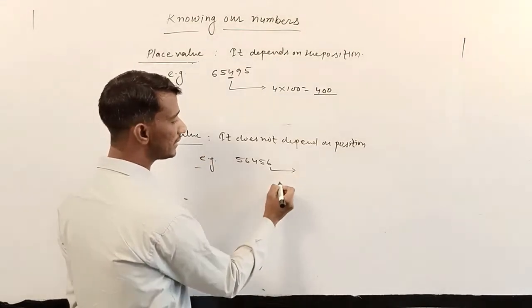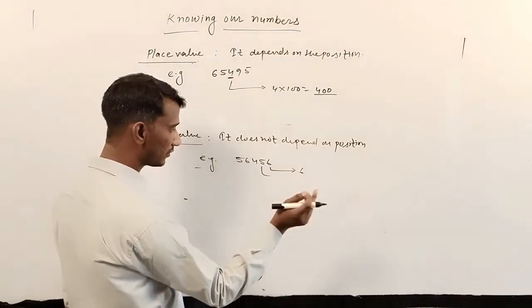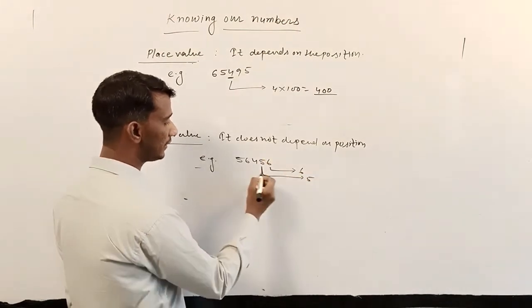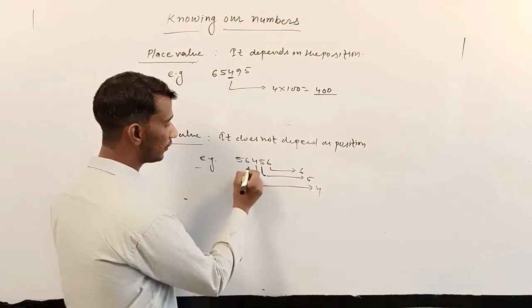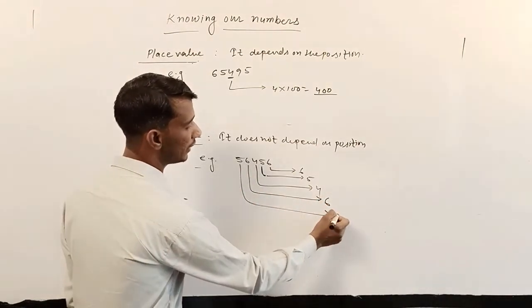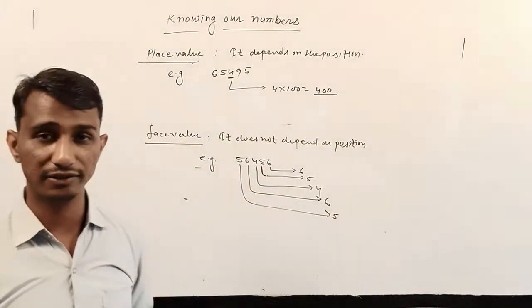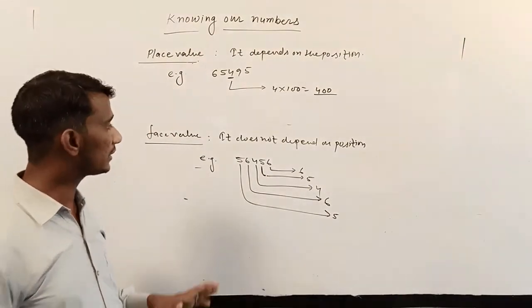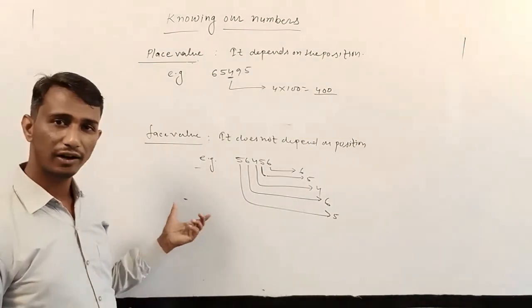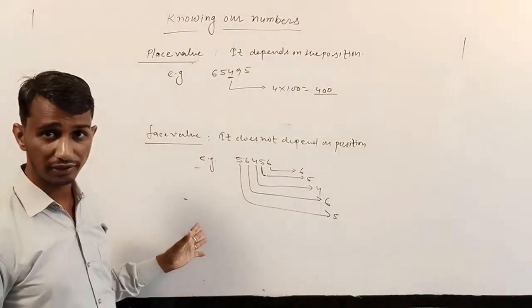So the face value of 6 is 6. Face value of 5 is 5. Face value of 4 is 4. Face value of 6 is 6. Face value of 5 is 5. Means there is no need to change the face value. Face value does not depend on the position. It remains the same. I hope you are getting my point properly.